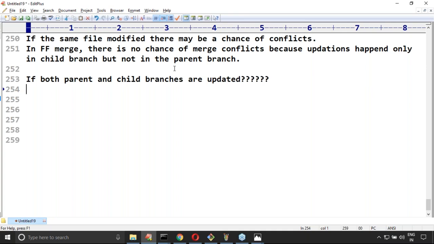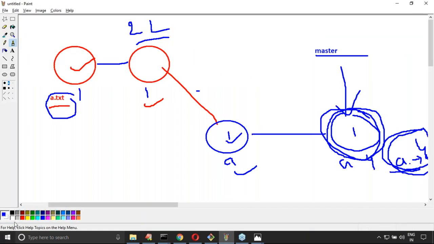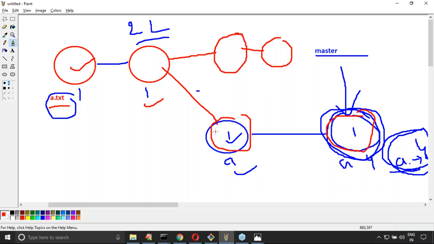After creating the child branch, the parent also performed some commits, and the child also performed some commits. Updations are available in both branches. Then what will happen? In this case, a three-way merge will be performed.